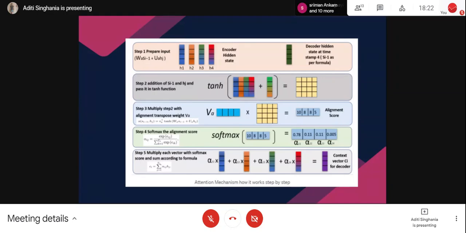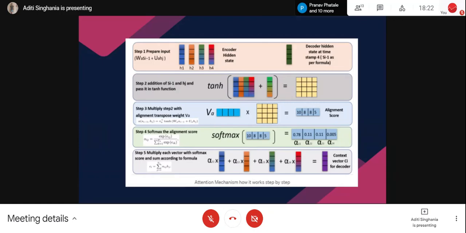Now what I do is I multiply this weight with my encoder hidden state, and then I add it to my decoder hidden state at timestamp 4, with its own weight. So suppose what we do usually is we have some output from the previous cell, and suppose I have 3 cells.